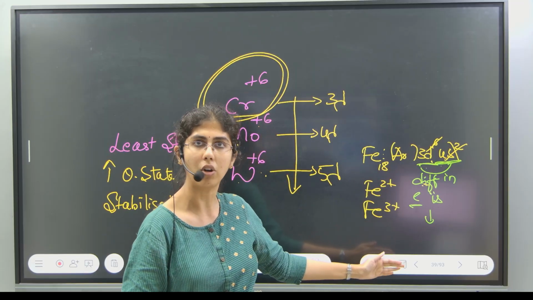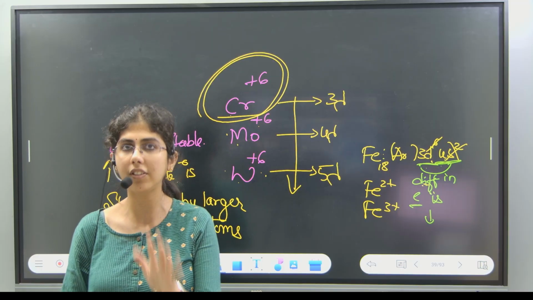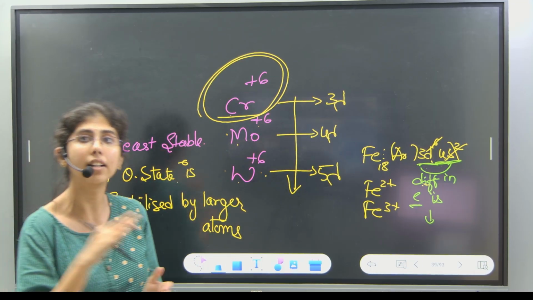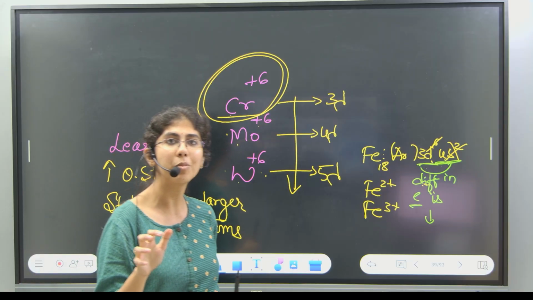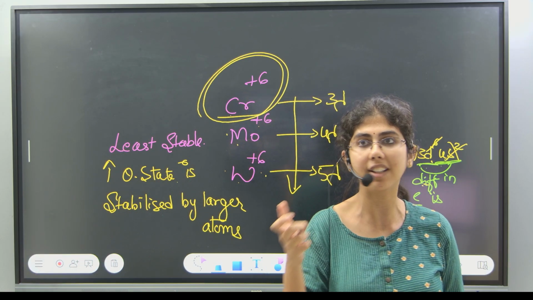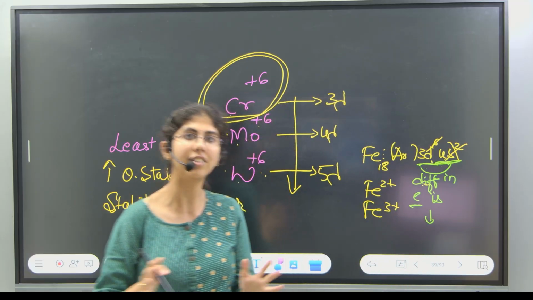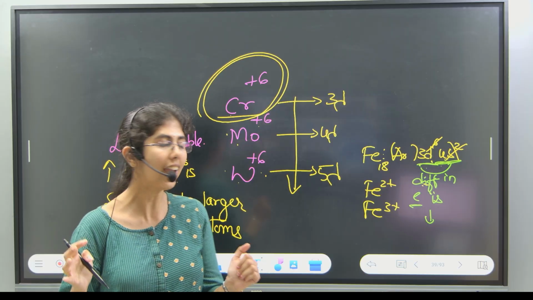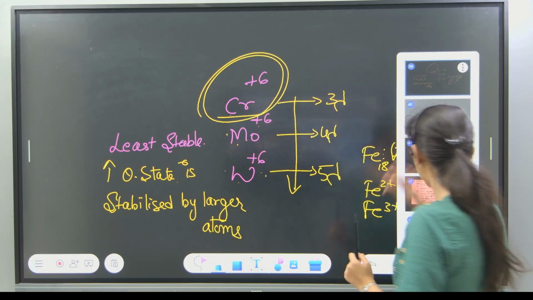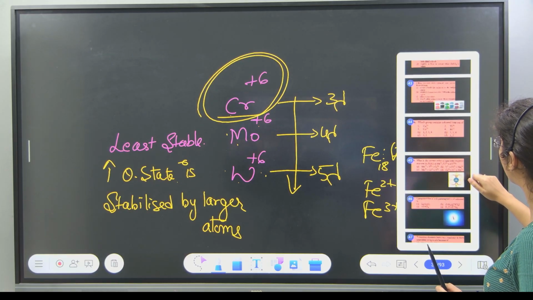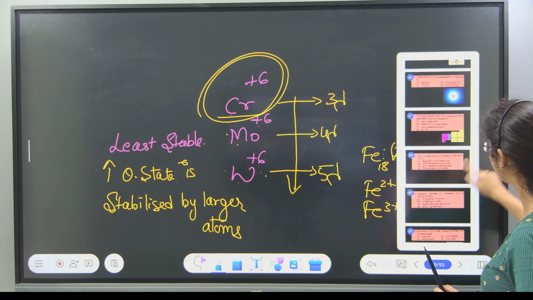So in that case, they can show multiple oxidation states. Okay, remember this as well, the reason behind this. Actually, in inorganic chemistry, it is quite difficult to find the reason compared to organic chemistry. Wherever you get a reason, remember those reasons. Okay, now based on these concepts, we shall try to answer some questions.